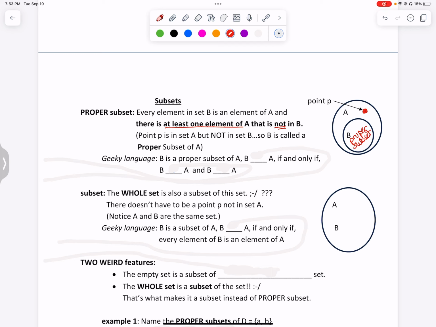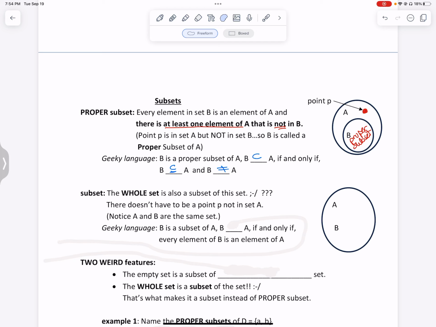Okay, here's the geeky way you say it. B is a proper subset of A if you have that little subset sign. That's what it means. B is a subset of A if and only if B is an element of A, but it's not equal to A. Okay, so all of them that are in B are also in A, but it's not equal to it because you've got this extra one out here. You've got this point P out there.